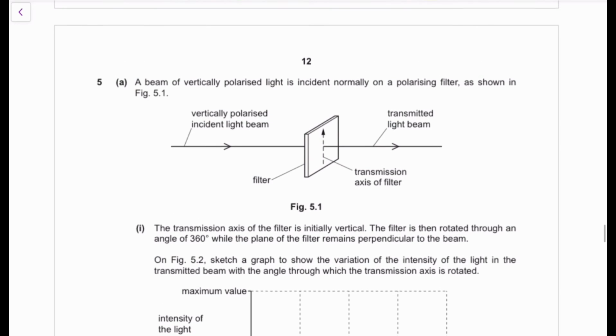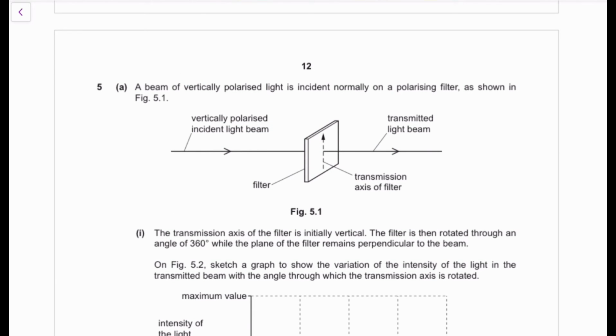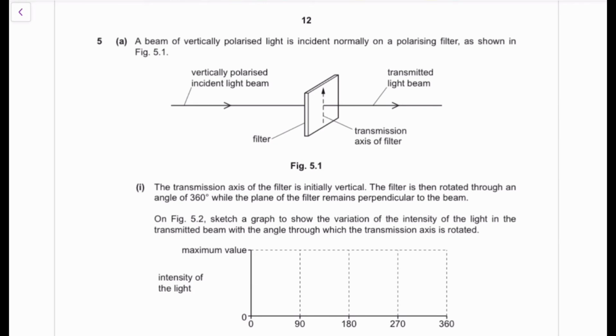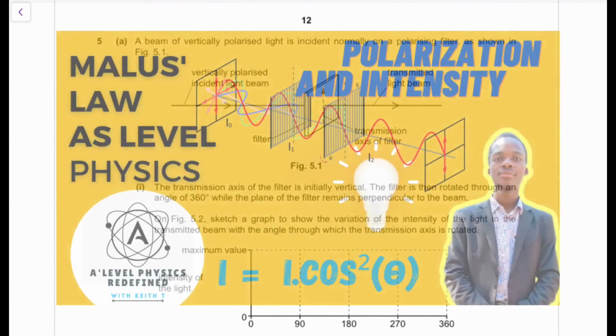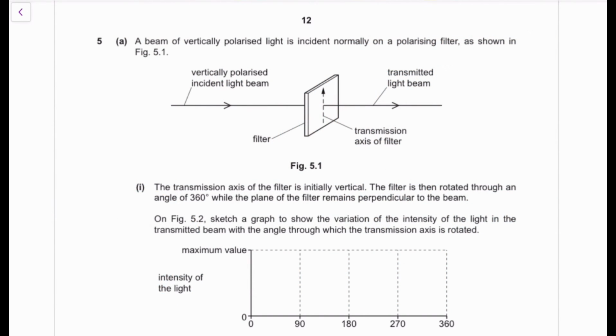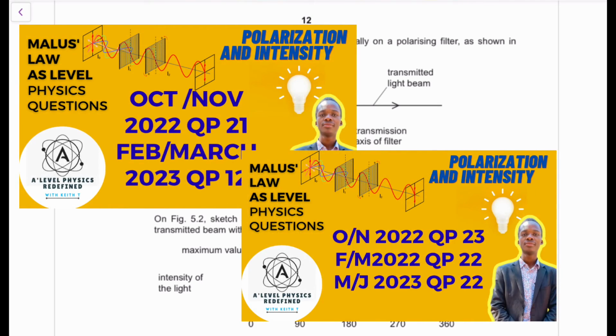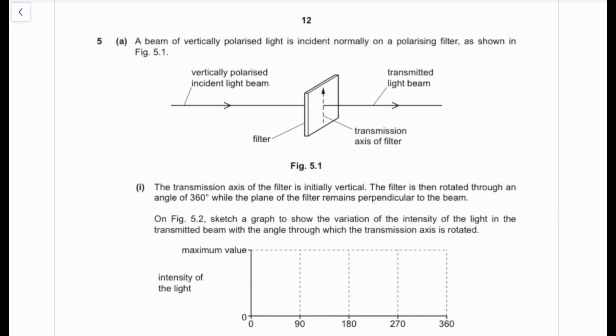I'll move on to question 5. This is a polarization question. Now, because of time, I'm not going to go through all the polarization questions, but if you have any queries or challenges regarding this topic, I highly recommend that you watch my video on my channel. I did a whole video on polarization. I first explained, with clear and easy to understand animations, how the polarization topic works, and I also solved worksheets for different past papers. I had like 2 separate videos for different past papers. You can also check that out. They should help you understand polarization a little bit better, so that when you come to questions like these, you already have a bit of an understanding.